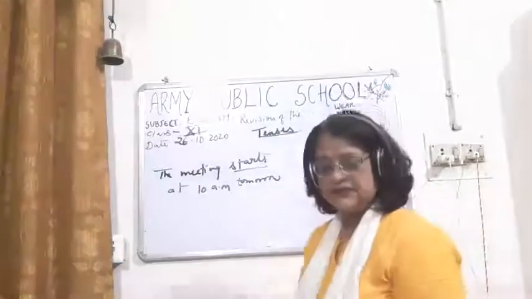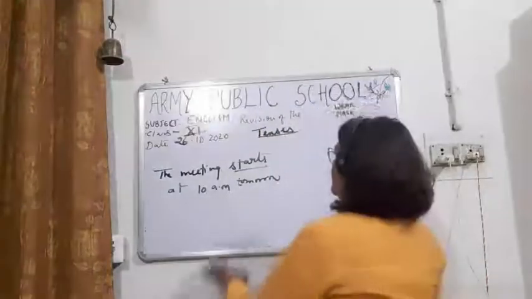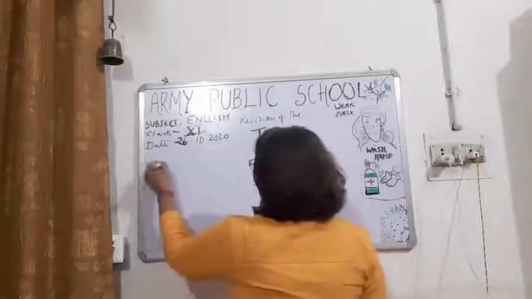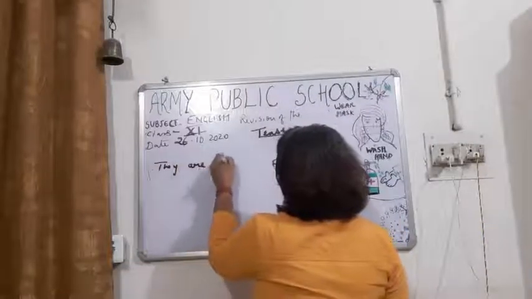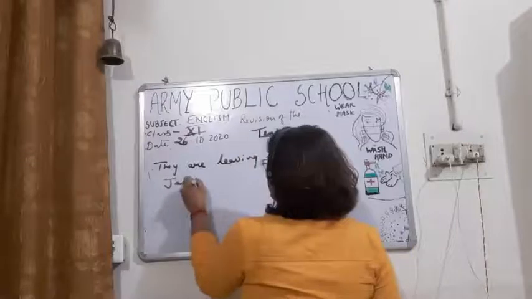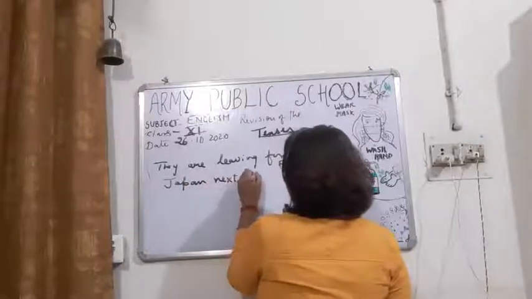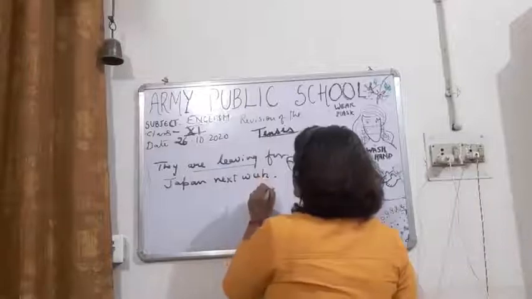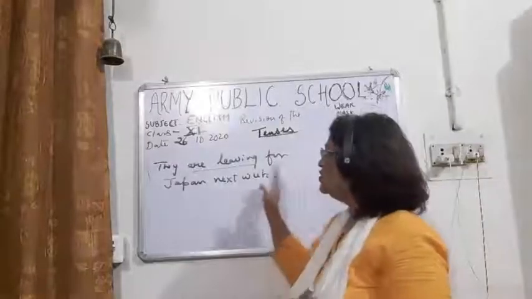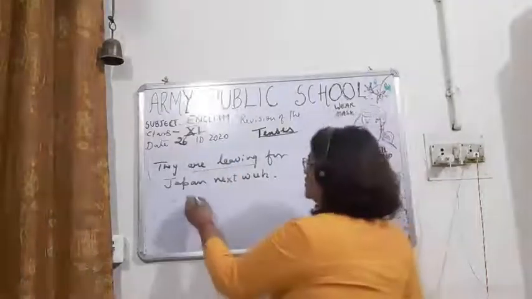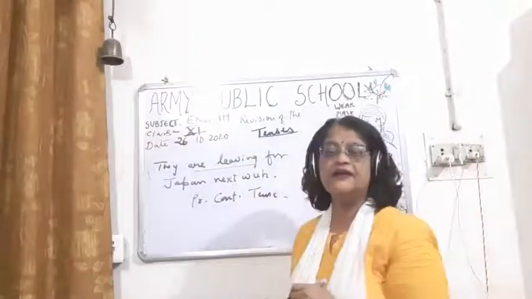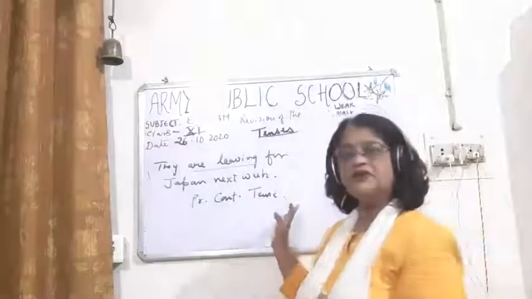If you see this sentence, they are leaving for Japan next week, you can see are leaving is present continuous tense. It is present continuous tense.